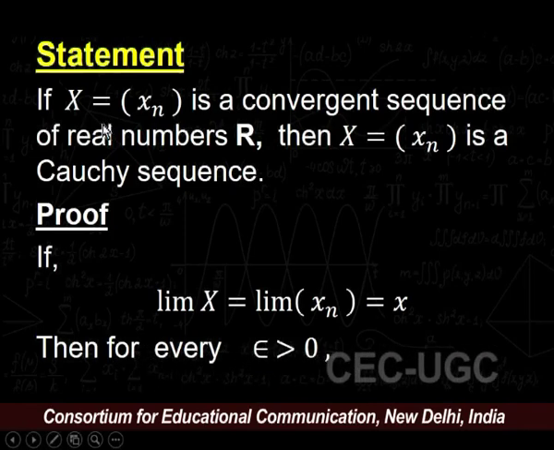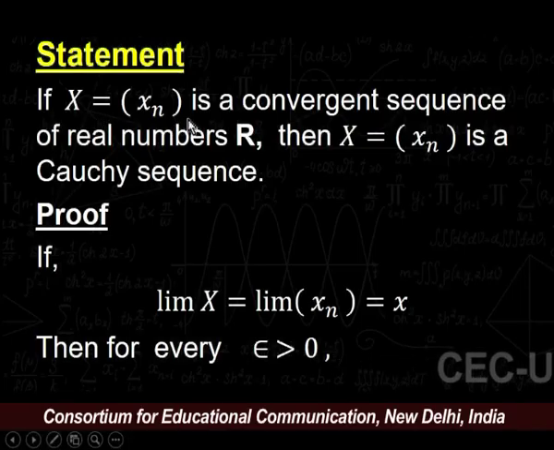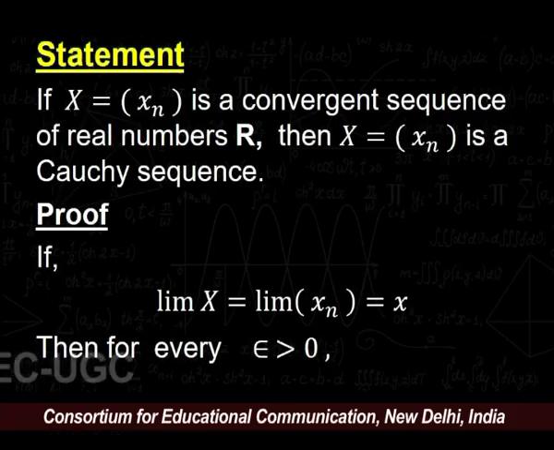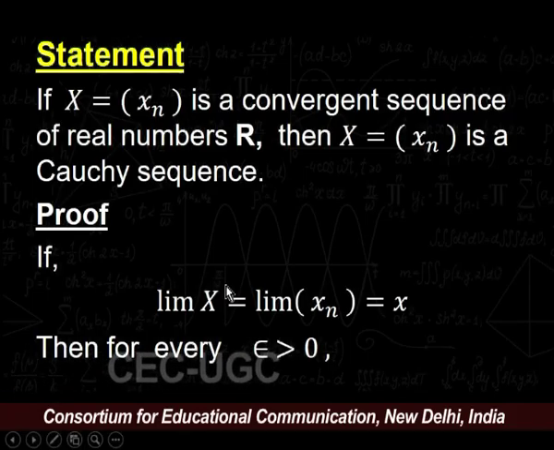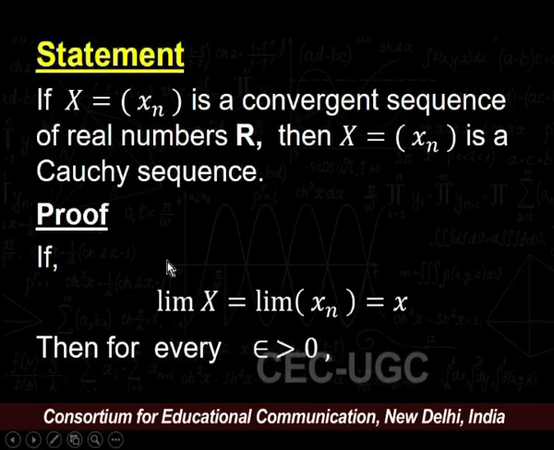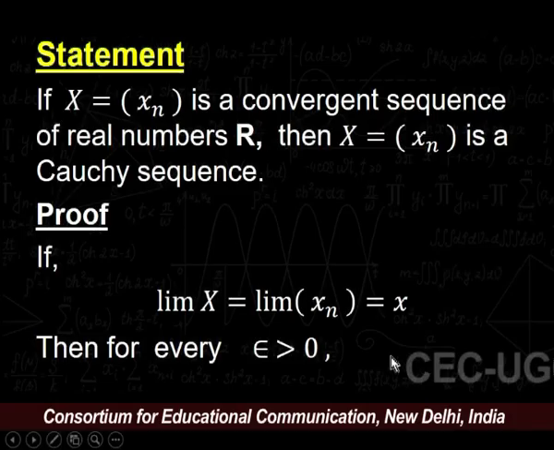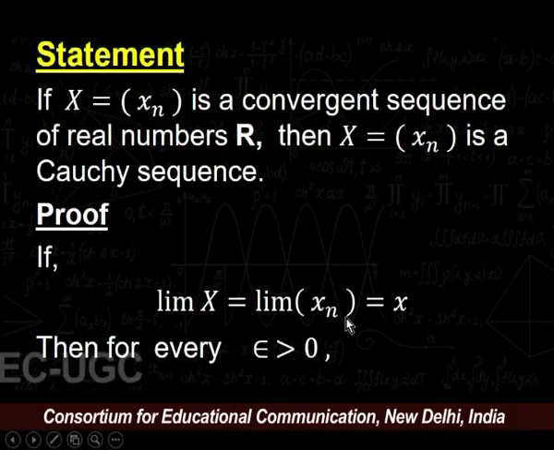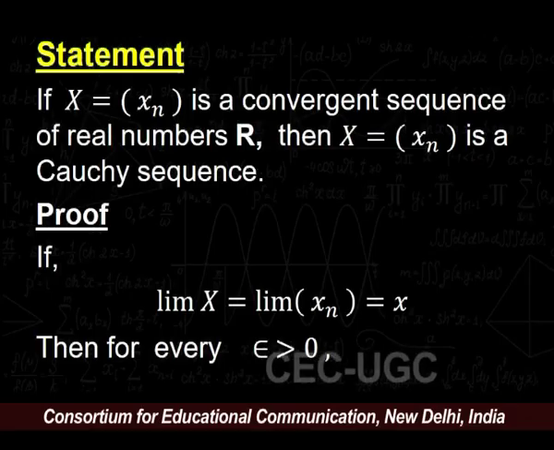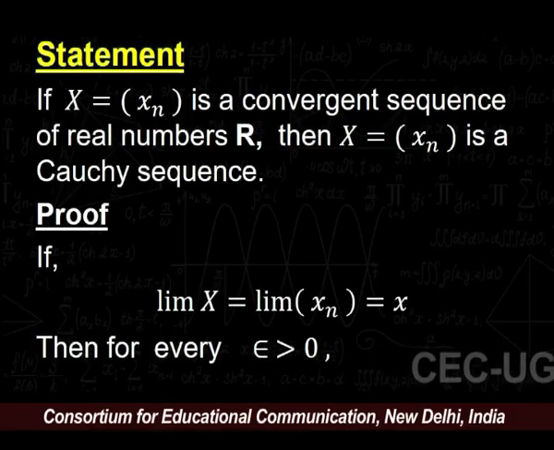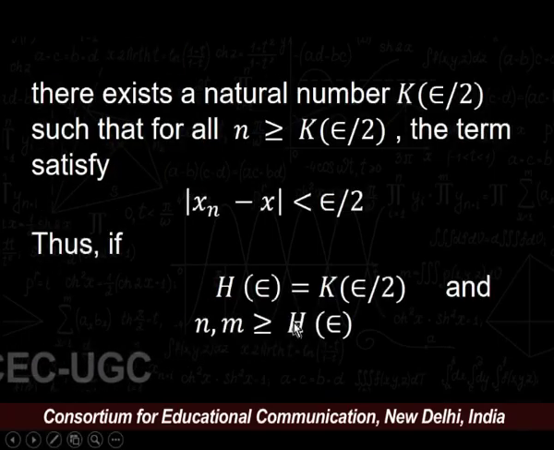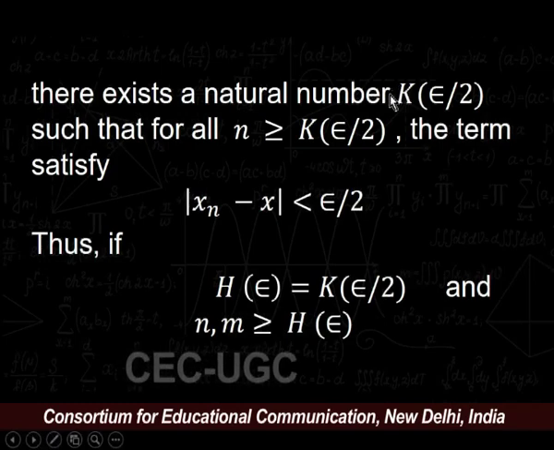As given, the sequence x n is a convergent sequence. If it is convergent, then the limit of x n must exist. Let us say the limit of x n is equal to x. So, x is the limit of the sequence x n. Then, by the definition of convergence of sequences in real numbers, we can say that for every epsilon greater than 0, there must exist a natural number k.